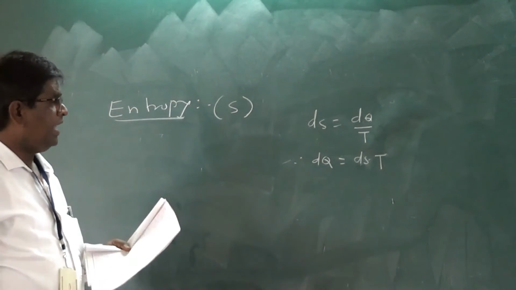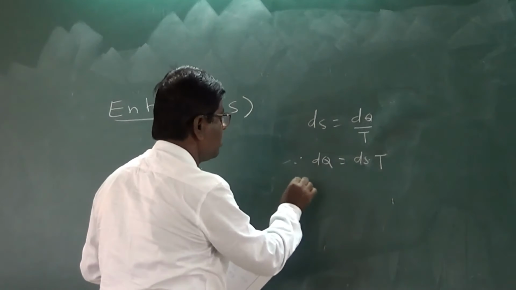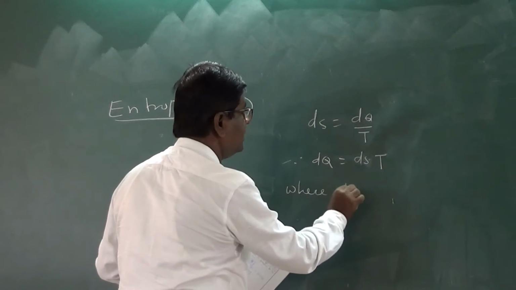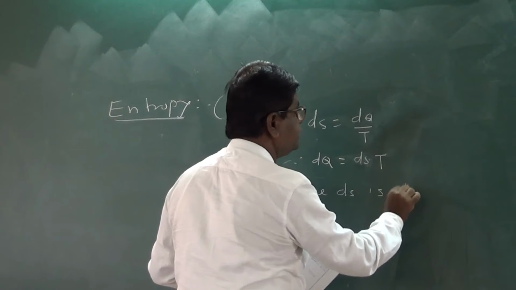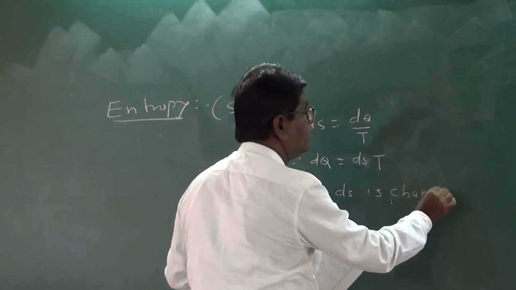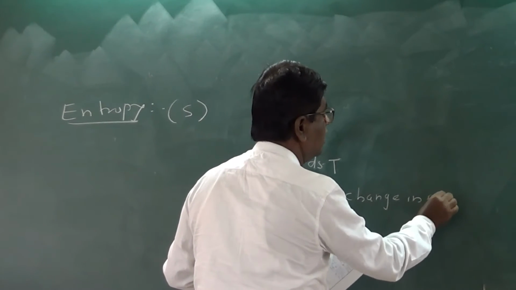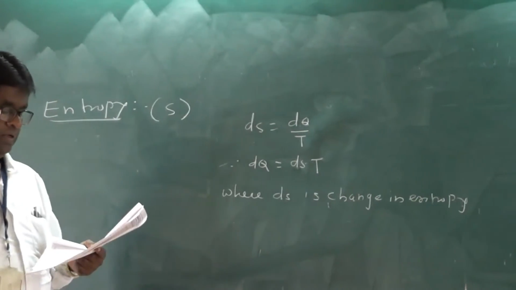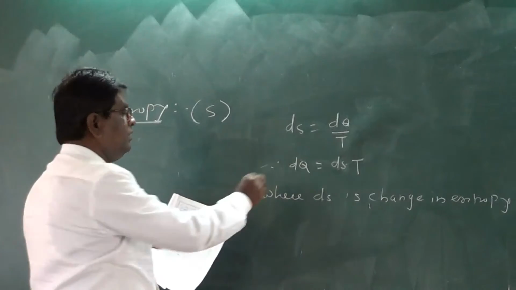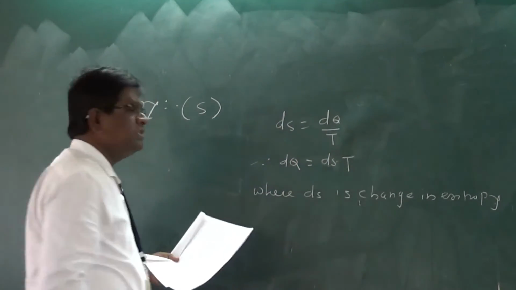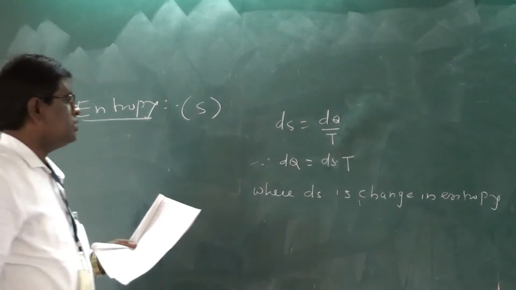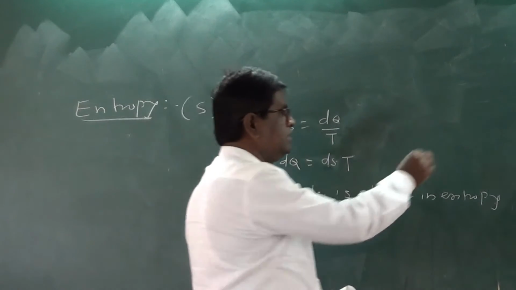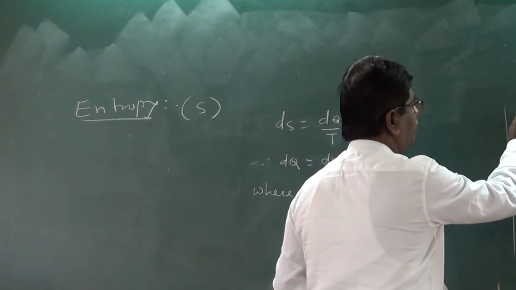Here dS is the change in entropy, and dQ is also known as dS into T. So this is the third point. Now the fourth point: what is the unit of entropy?